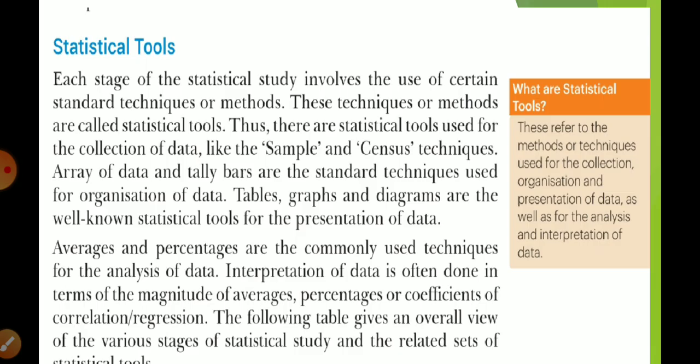Now, statistical tools. Statistical tools are related to those techniques or methods that we use at different methods or at different stages; method and stages are both the same thing. When we are asked to write the five stages, you are going to write collection, organization, presentation, analysis, interpretation. If there is a question to write about statistical method, again you are going to write the same thing. Statistical method means collection of data, organization of data, presentation, analysis of data and interpretation.